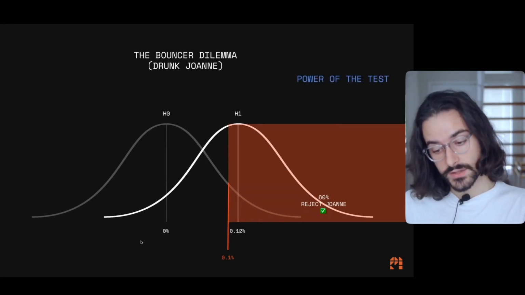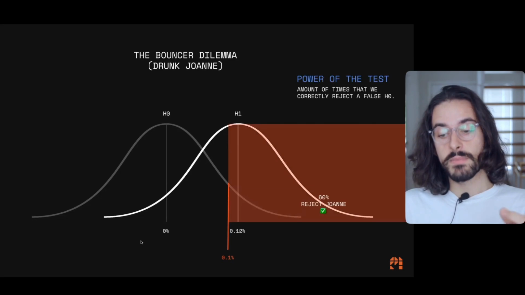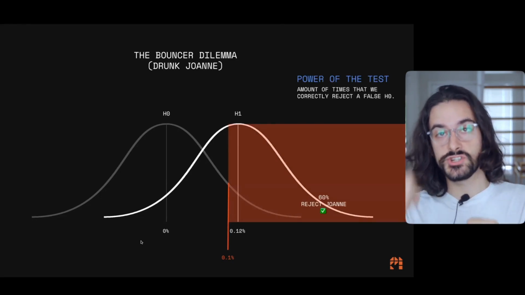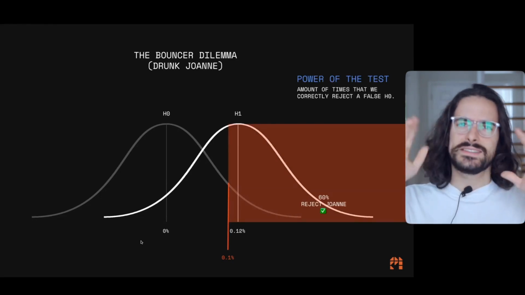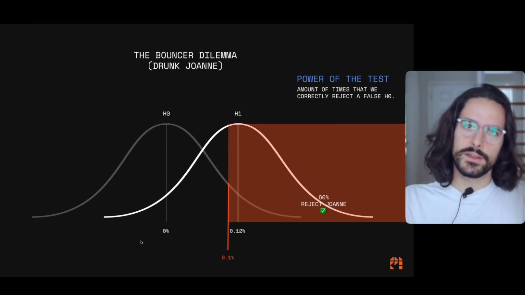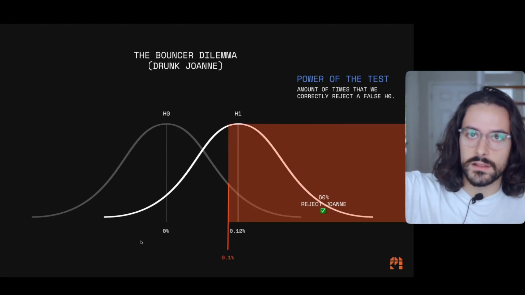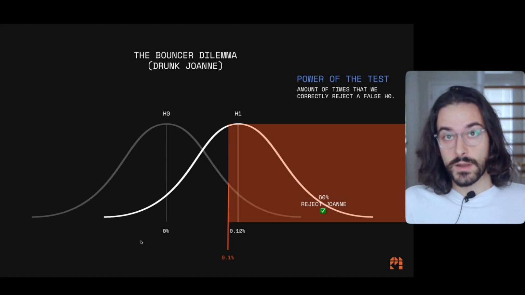This area here is called the power of the test. It's the amount of times that we correctly reject a false null hypothesis. It sounds very trippy, but it's just saying that if you're drunk, you're going to get kicked out of the club, and that's the right thing to do. That's the power of the test.